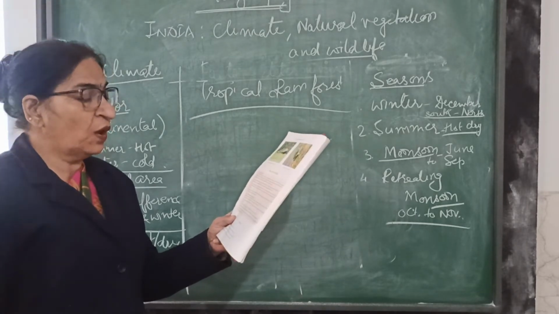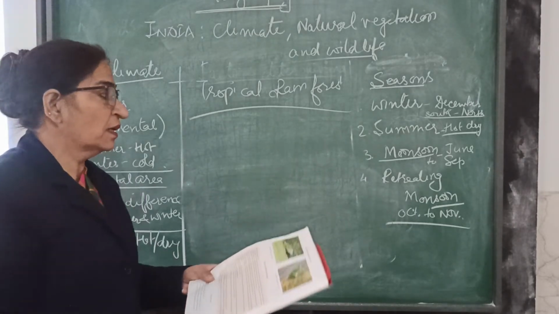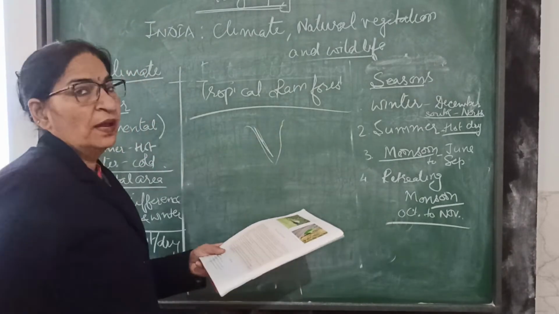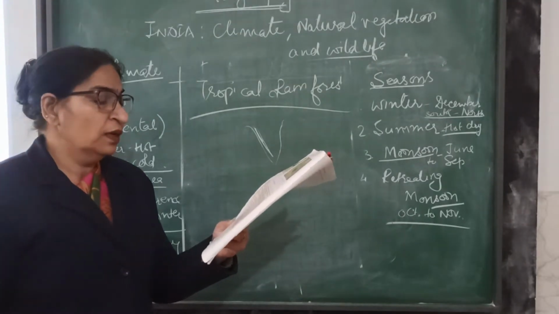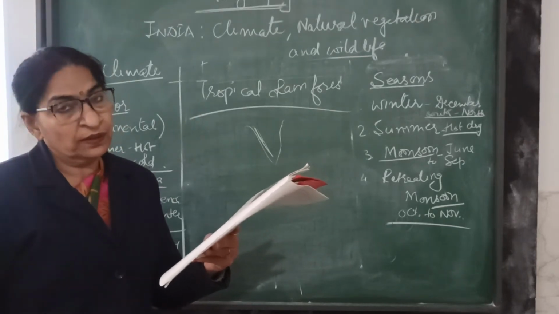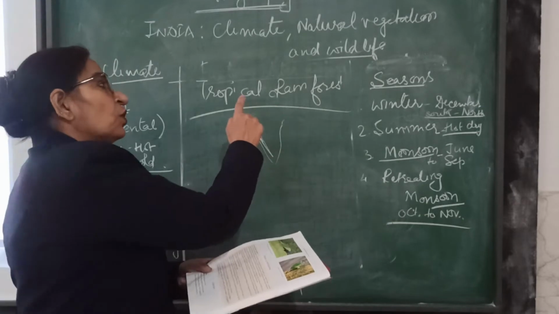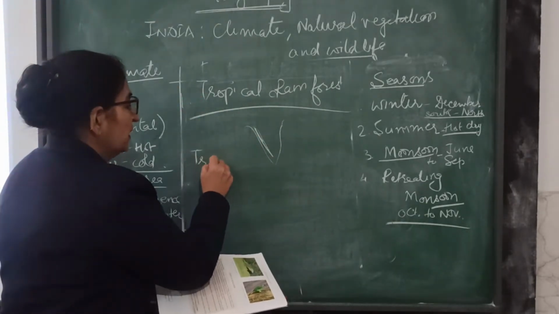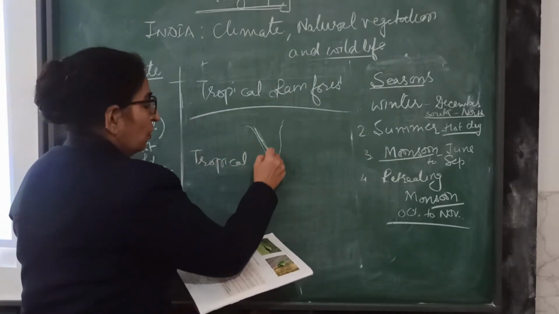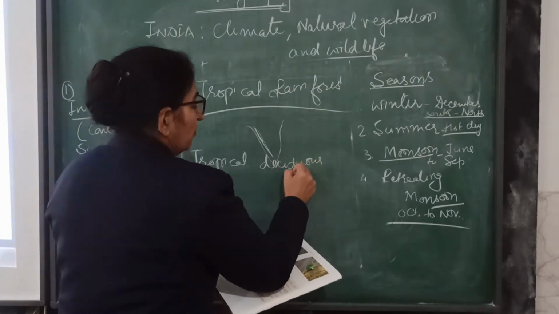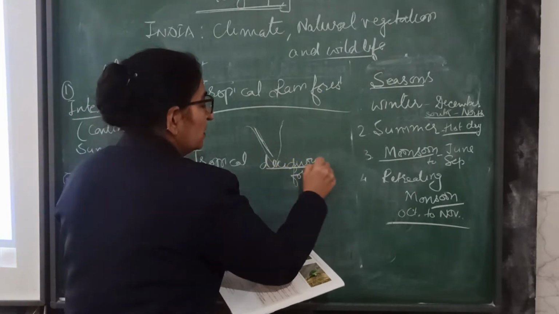They are found in regions of very heavy rainfall, in the Western Ghats. Let us see, the Western Ghats are there, with heavy rainfall and this type of vegetation. And also West Bengal, Orissa and the northeast states, Andaman and Nicobar. That means these are the regions which have tropical rainforest vegetation. Number 2, tropical deciduous forest.